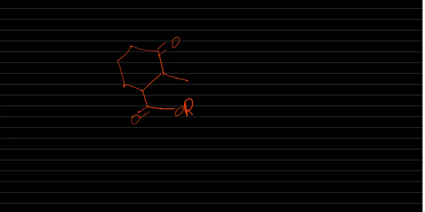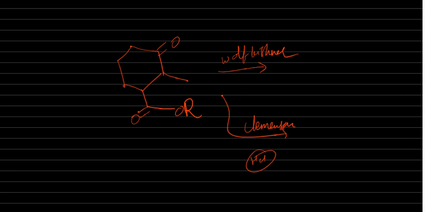This ester group is base sensitive. So now which one do we have to use, Wolff-Kishner or Clemmensen? Which one do we have to use? See, Clemmensen is in the acidic medium. The Wolff-Kishner is the basic medium.